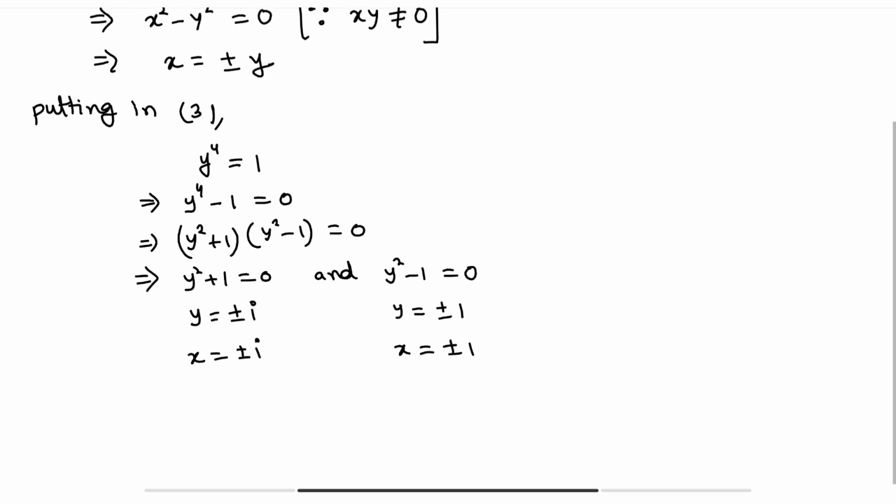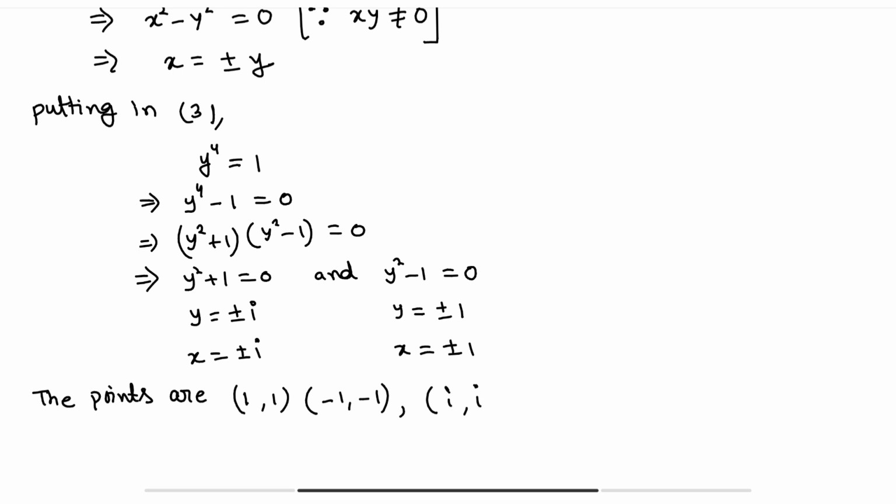The points are 1 comma 1, minus 1 comma minus 1, i comma i, and minus i comma minus i.